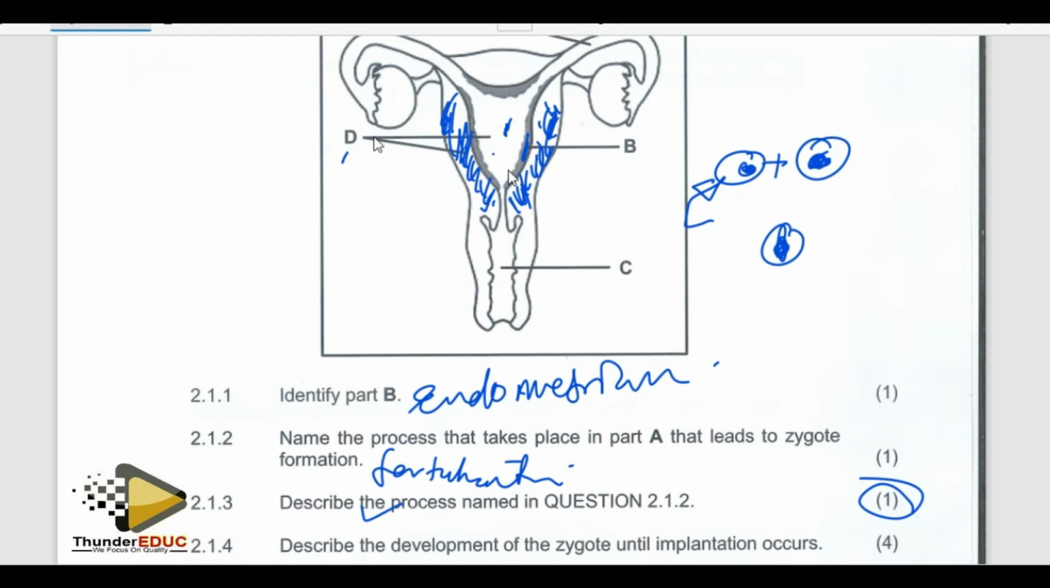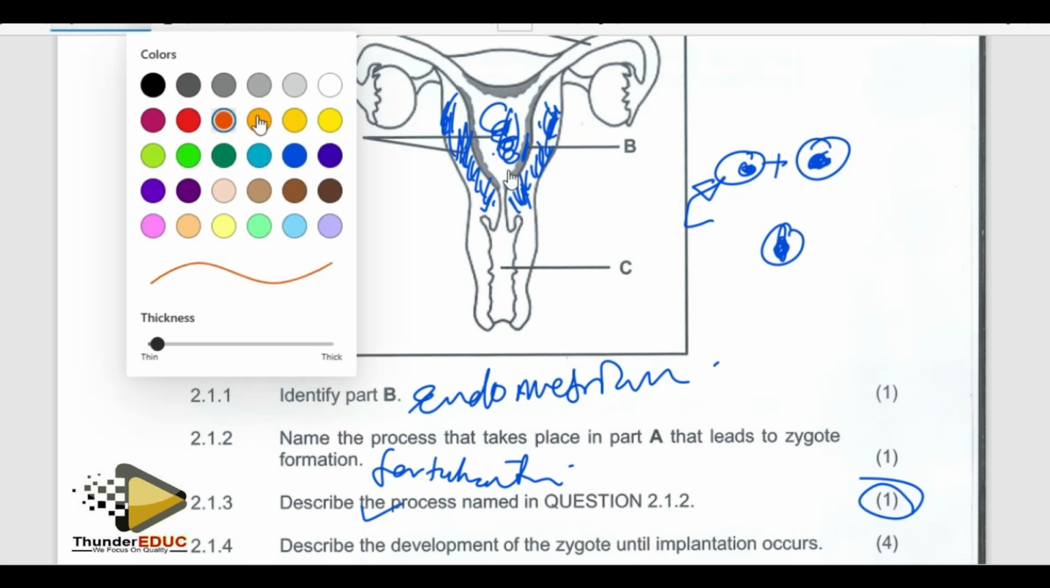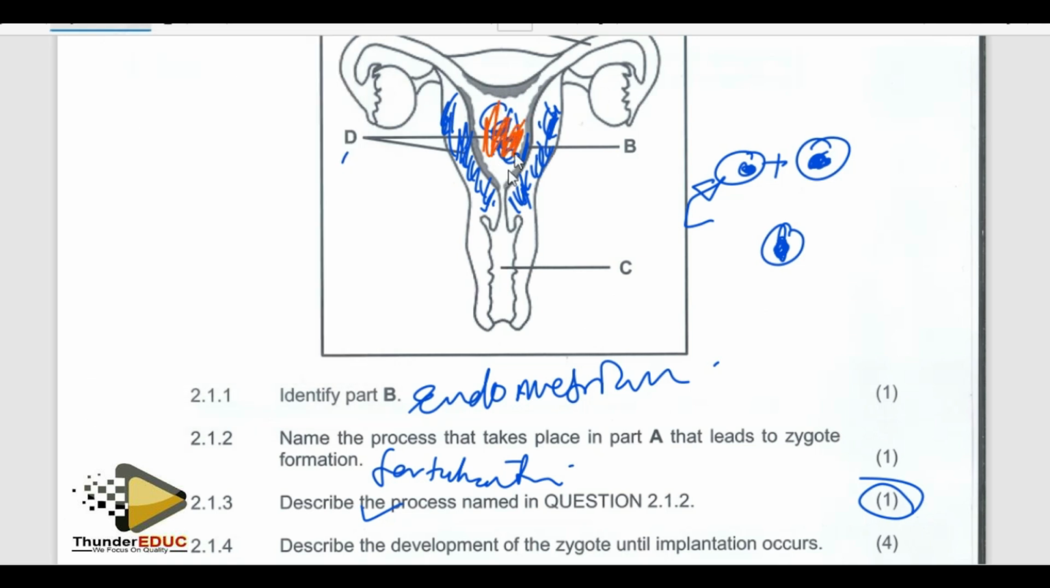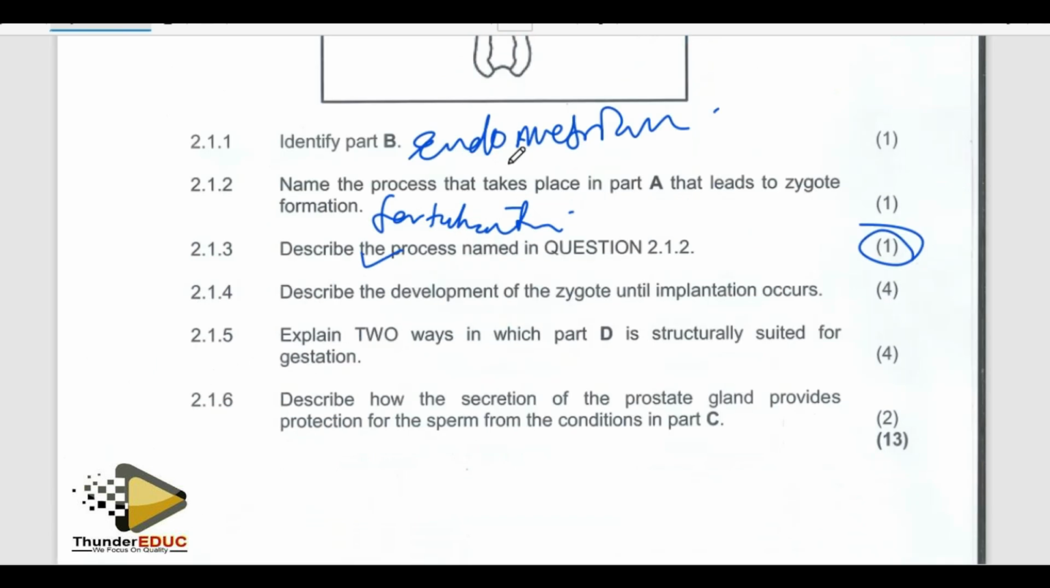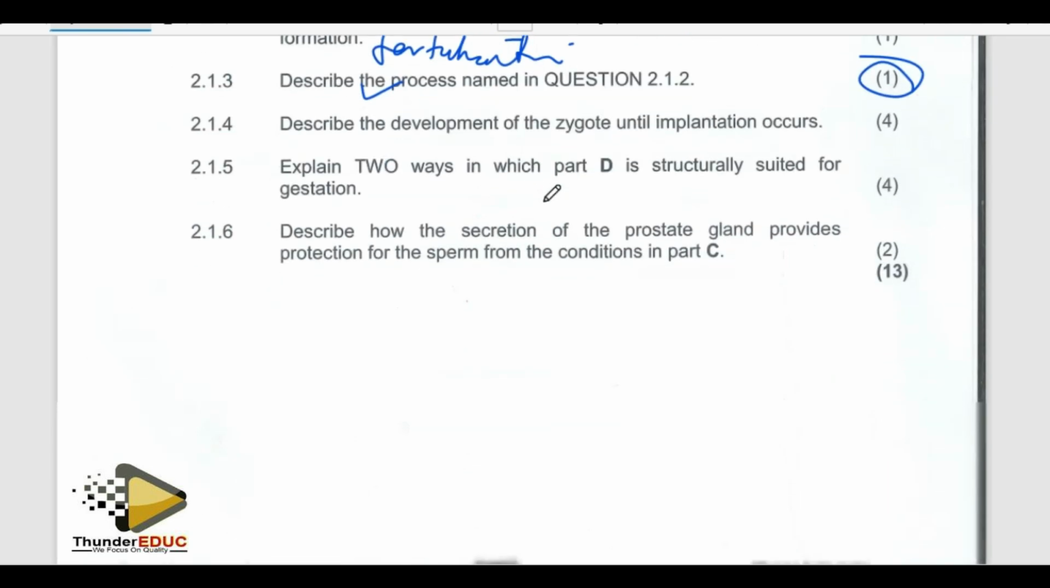Number two, stretching to allow this space. You know this space? How do you call this space? We said it's the uterine cavity. So when it's stretching, the space increases. You will know that the space is increasing when you see the tummy becoming bigger and bigger. So it means that the uterus is stretching.